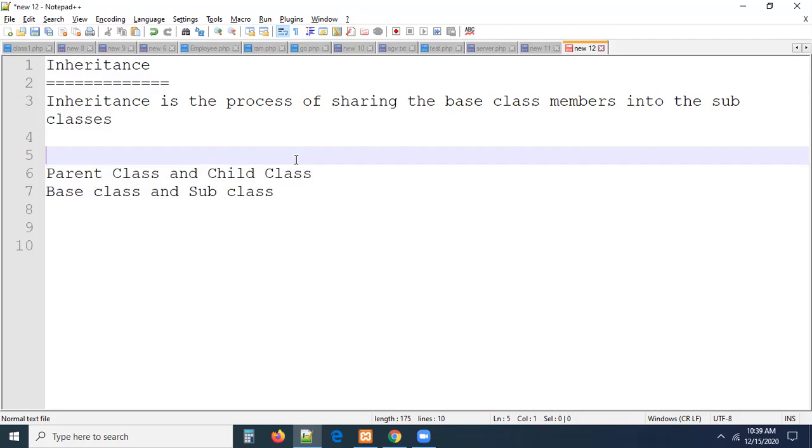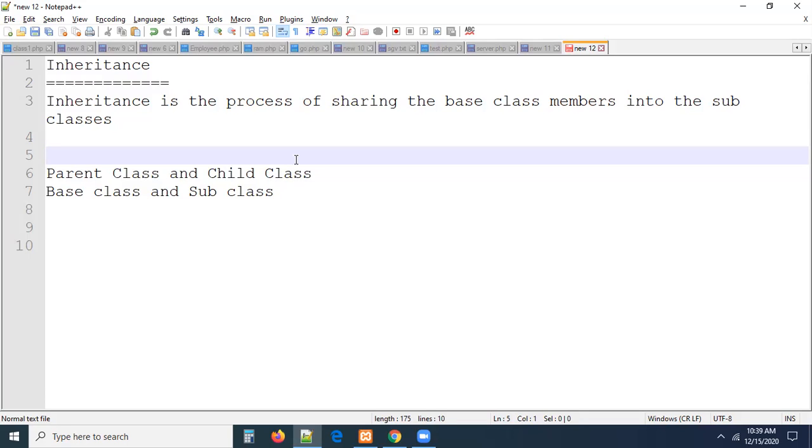If you go to Java, there is a different definition. If you come to PHP, there is another, but the meaning is the same, guys. Every programming language supports the concept called inheritance. But one thing, keep it in mind always: whatever the definition may be, at the end, the meaning is the same, guys.